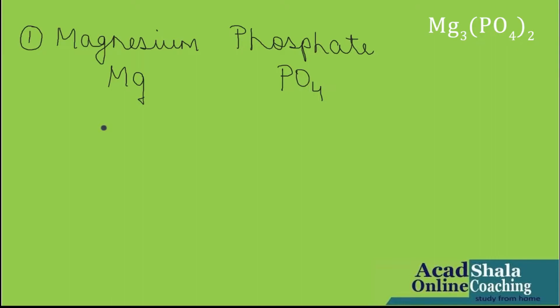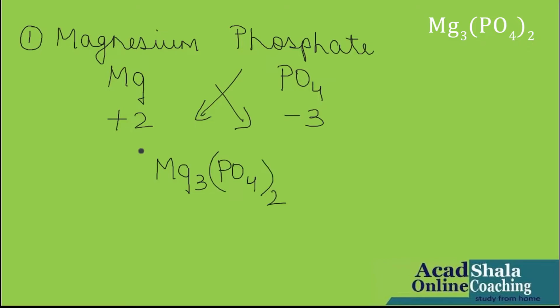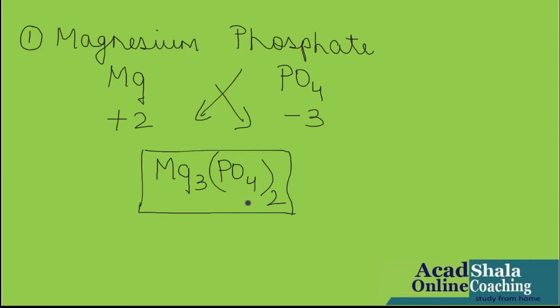Next step, valency. Magnesium valency +2, phosphate is -3, criss-cross, and then we will write down the final formulae of magnesium phosphate, that is Mg3, PO4 whole twice, because PO4 is a polyatomic ion, which I told you in my last video also, that it is always taken in brackets.